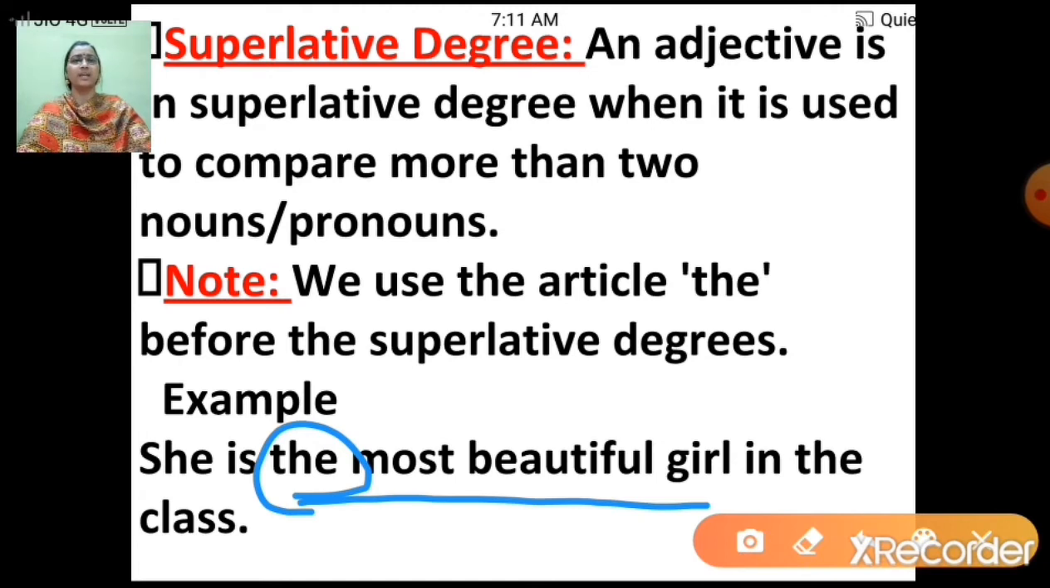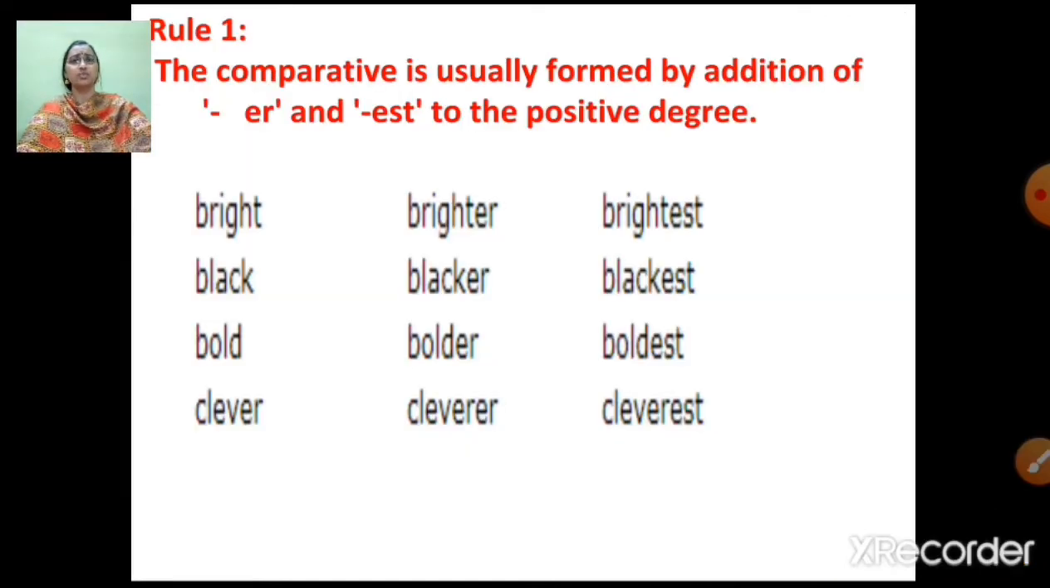Now let's move ahead. Now there are certain rules which we need to follow while doing comparison. Okay, the comparative is usually formed by addition of er, and the superlative by est, to the positive degree.